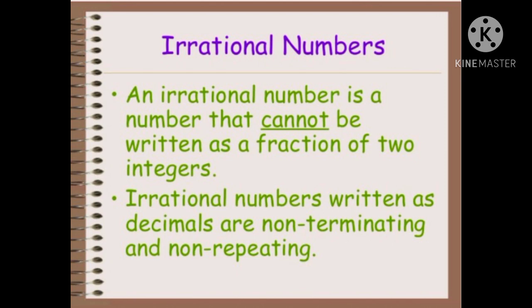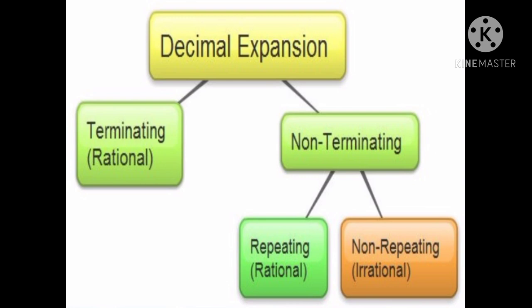The decimal number with finite number of decimal places is called terminating decimal expansion, and the decimal number with infinite number of decimal places is called non-terminating decimals. In this mind map, it is very clear that the decimal expansion can be classified into two types. One is terminating decimal expansion and the other one is non-terminating decimal expansion. And the non-terminating decimal expansion can be classified into two types, that are the repeating decimal expansion and non-repeating decimal